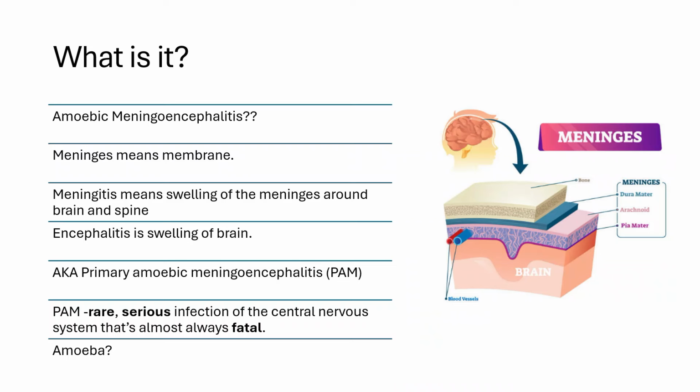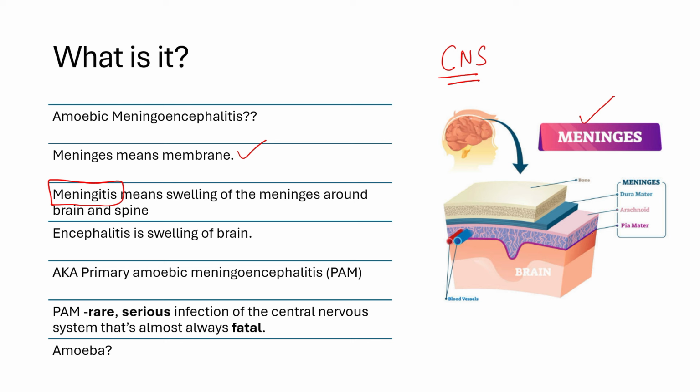The first step to understanding anything is to break down what the words mean, right? So what exactly is amoebic meningoencephalitis? We are going to break down the word and understand it word by word. See, meninges means membrane. Please see the image on the right. Meninges are membranes around our brain and spinal cord. They protect our central nervous system, right? So we have understood what meninges is. Now whenever swelling of this membrane happens, it means meningitis. And encephalitis is the swelling of the brain.